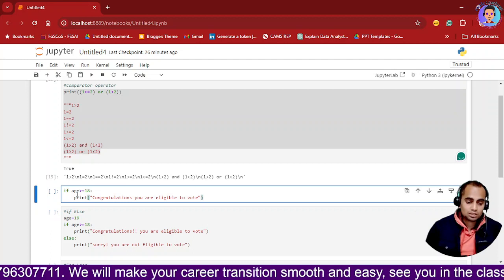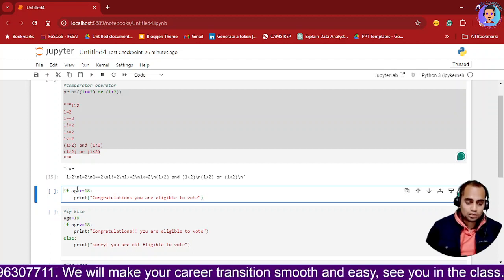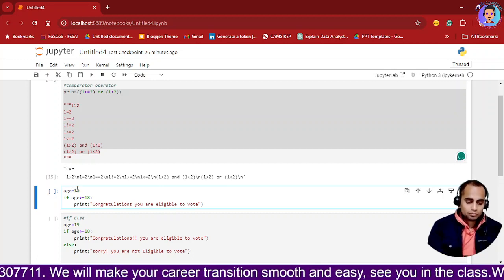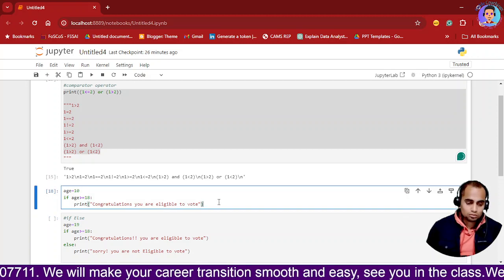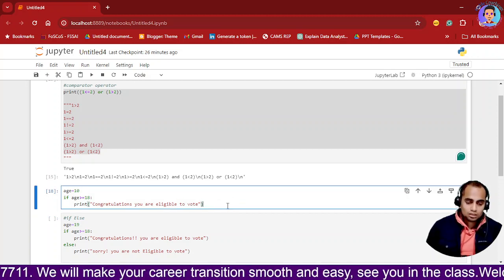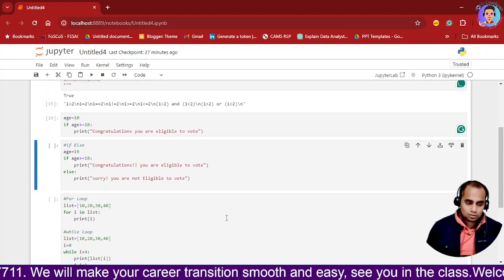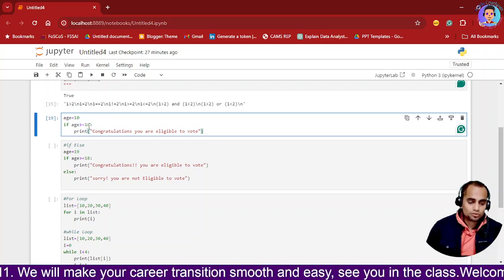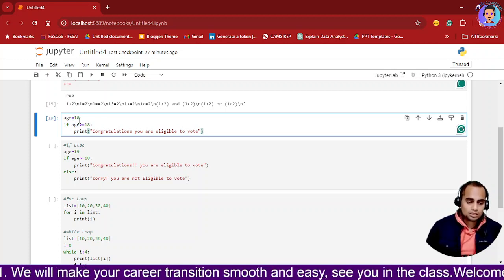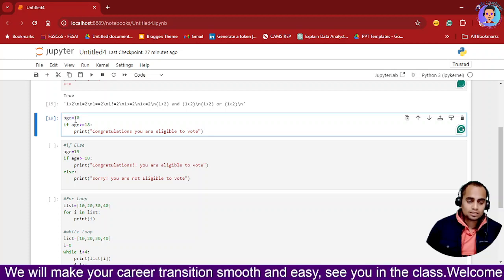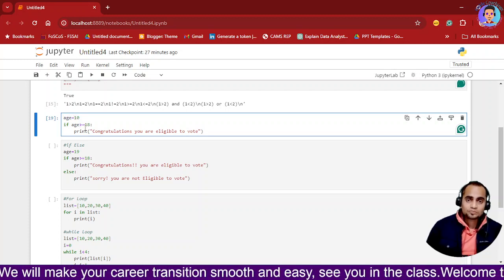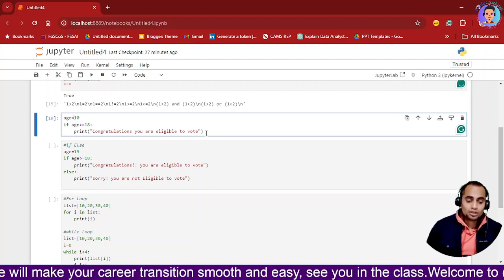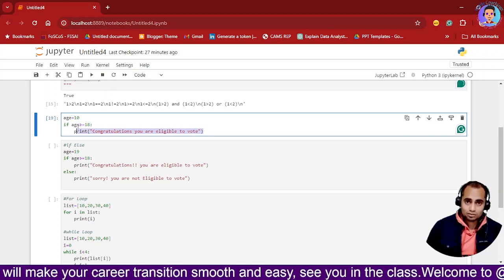Why is it not giving me a result? Because I have not defined age. Okay, so I will go one step back and I will write age is equals to 10. My age is 10. So if age is this, then print this. Now what it is doing over here, it is checking the age, that this age of 10 is greater than 18 or not. Is 10 greater than 18? No, it is not. So it is not going to present this. Yes, so the logic is correct.